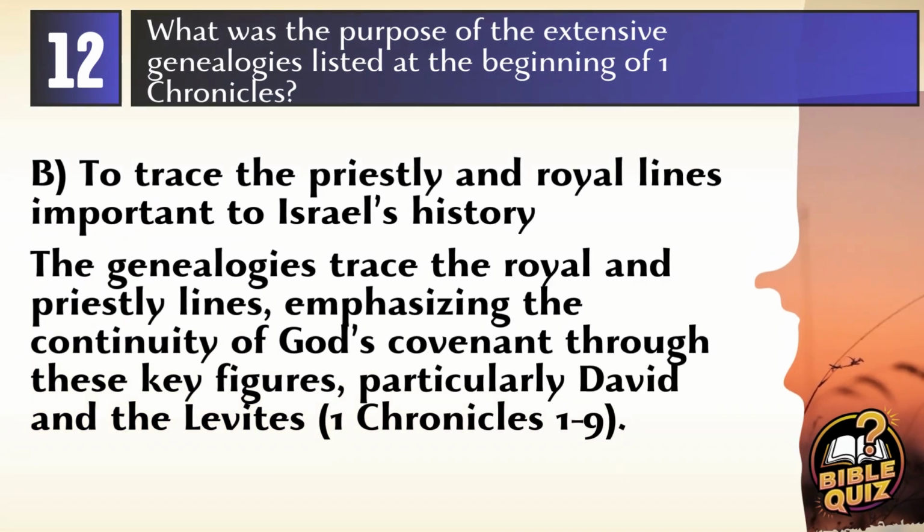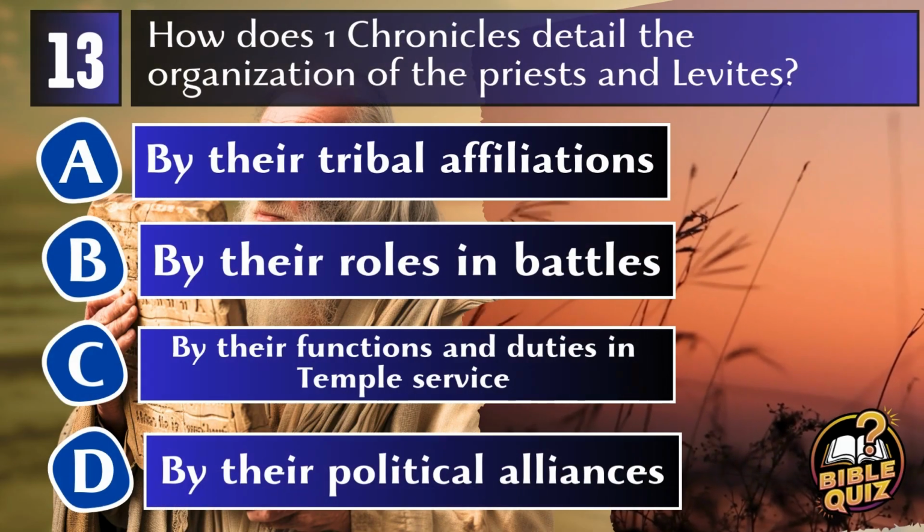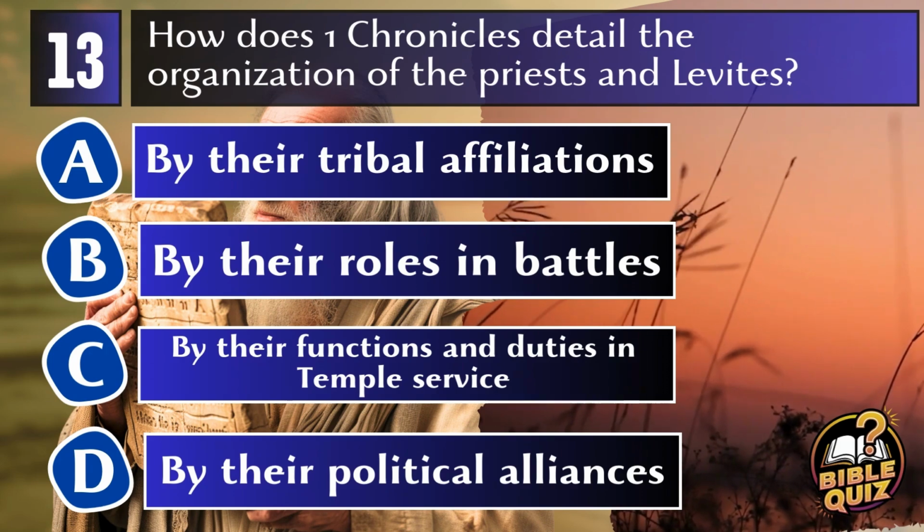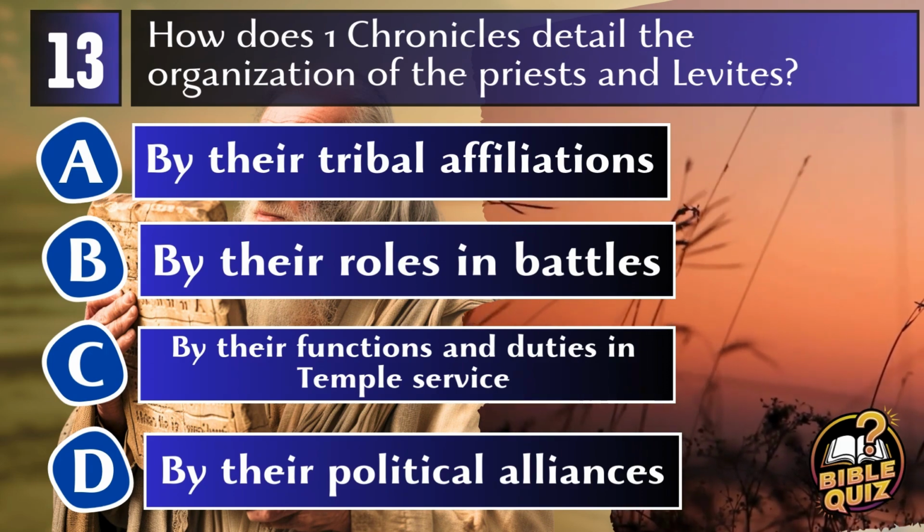Answer: B. To trace the priestly and royal lines important to Israel's history. The extensive genealogies in 1 Chronicles serve to emphasize the continuity of God's covenant through the priestly and royal lines, particularly highlighting the lineage leading to David and the Levitical priests, establishing a context for the roles they play in Israel's spiritual life. Question 13. How does 1 Chronicles detail the organization of the priests and Levites?